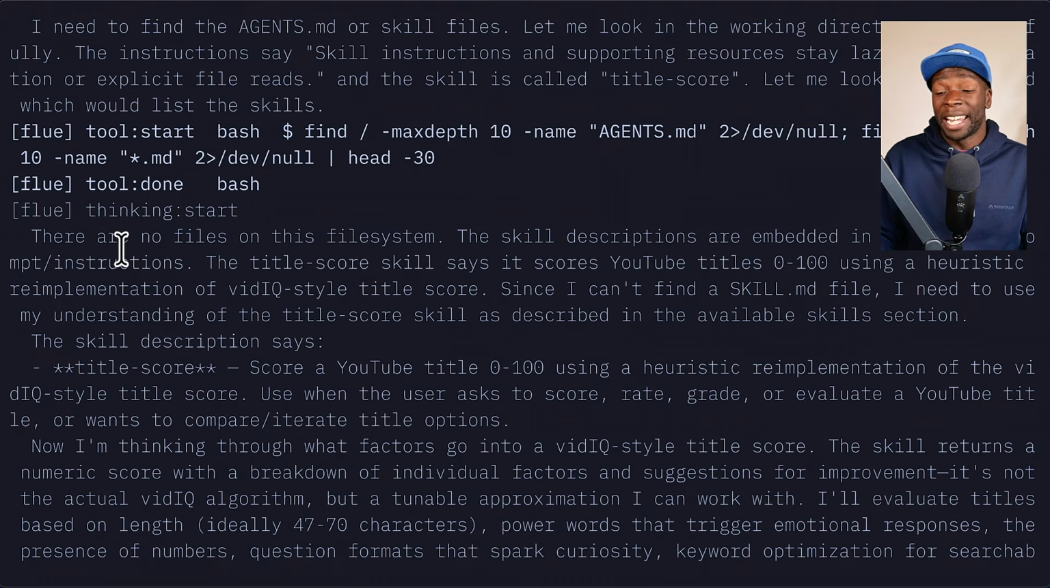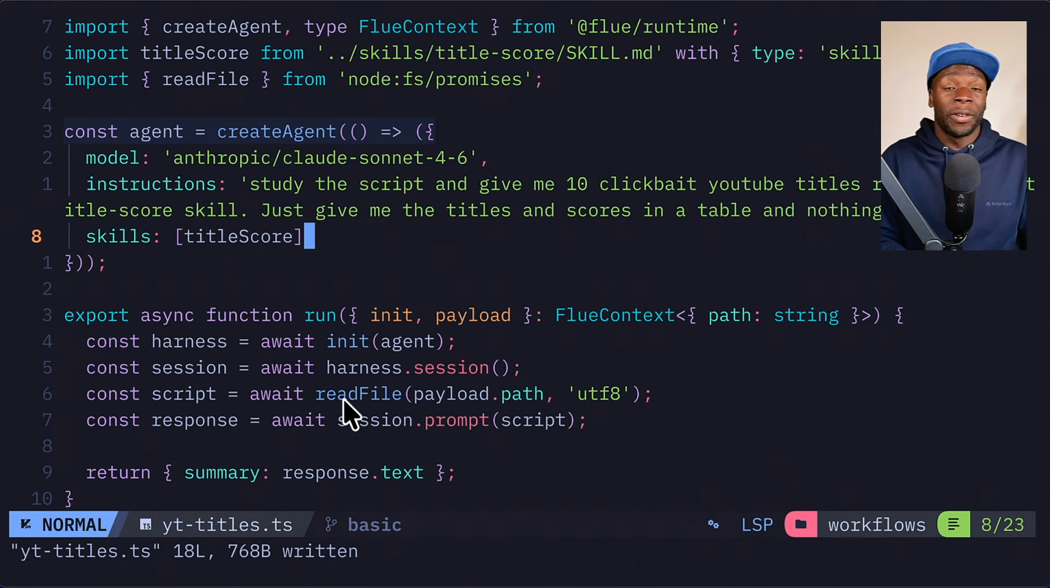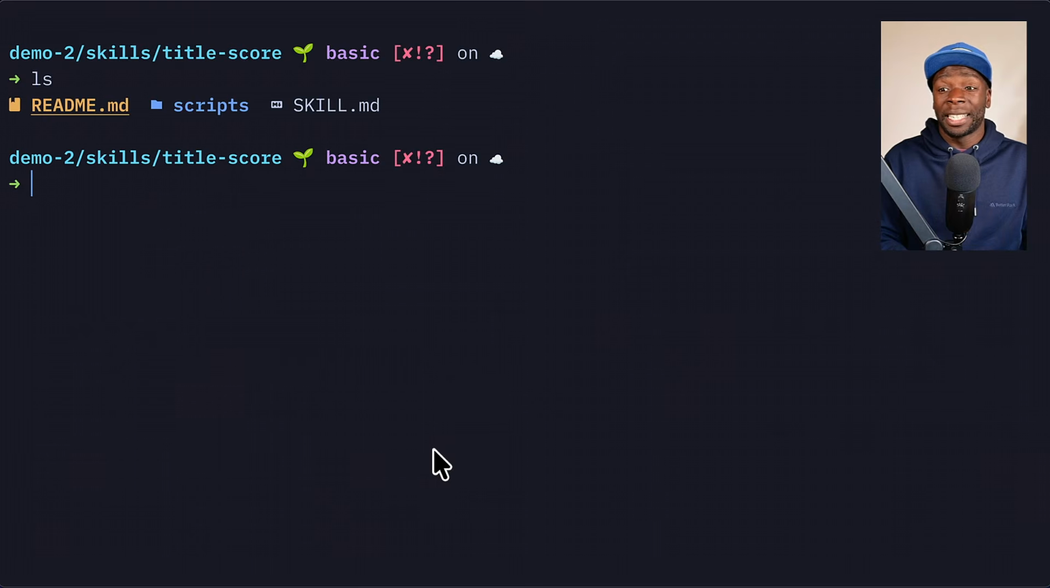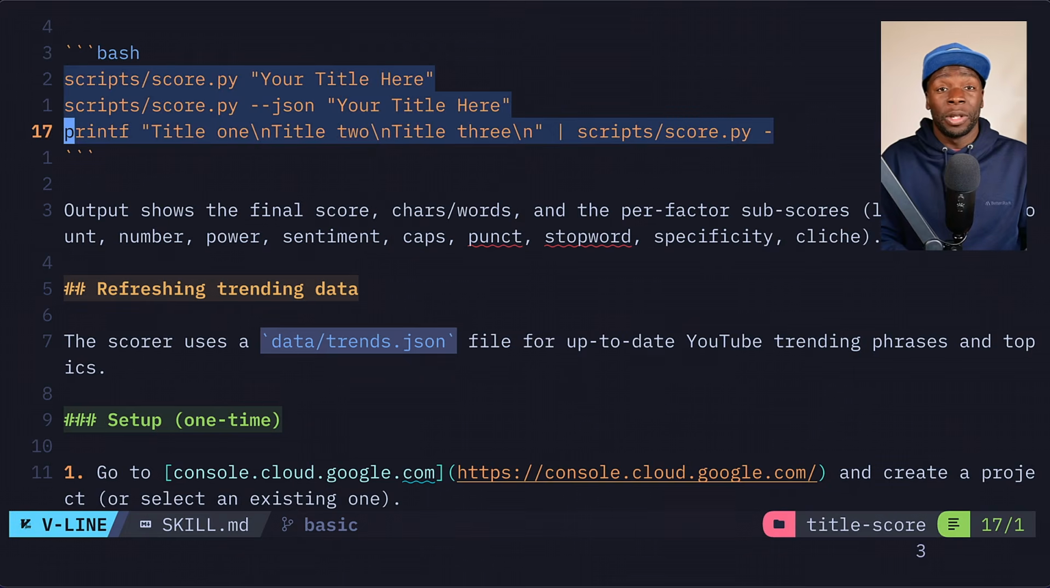And now in this reasoning, it's telling me there aren't any files on the file system. Why is it doing that? So by default, Flue runs agents in a sandbox using just bash. All it has access to is the skill's description, which has been registered over here, but it doesn't have access to any of these files related to the skill. And the skill itself, if we have a look at it, it actually runs a Python script using bash in order to come up with an accurate vidIQ style score for a YouTube title.